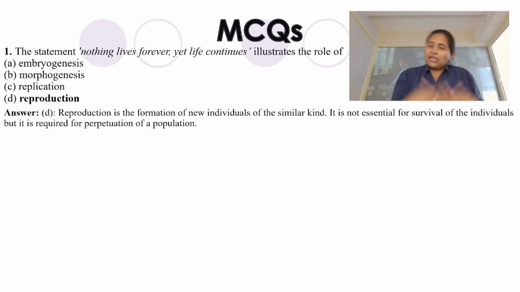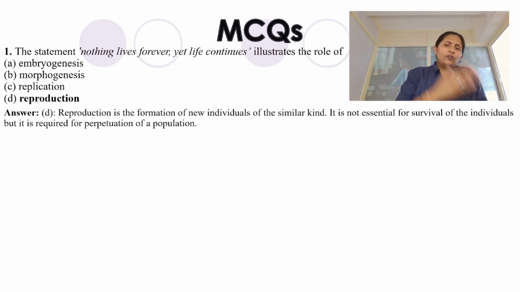Let's take an example for a better understanding. One particular individual has never undergone any reproduction, never produced offspring. Will that individual die just because he is not producing offspring? No, that individual will grow in height, size and age over the years, and life continues.